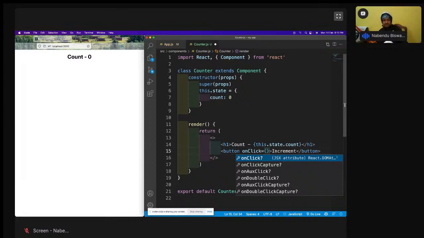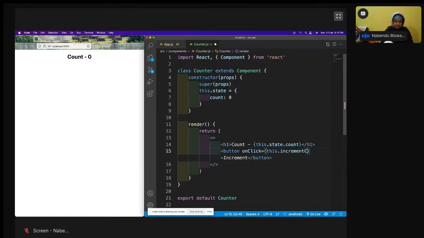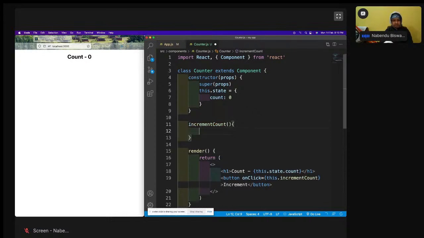So I'm calling a function here. On click is something like an onclick, I've already told. In normal HTML, this C will be small, but in React, this is camel case. Then I will call a function, this dot increment count. This is a function which I'm calling. So now this function I have to declare here. And one more thing, this render is very important here. Okay, increment count I'll do.